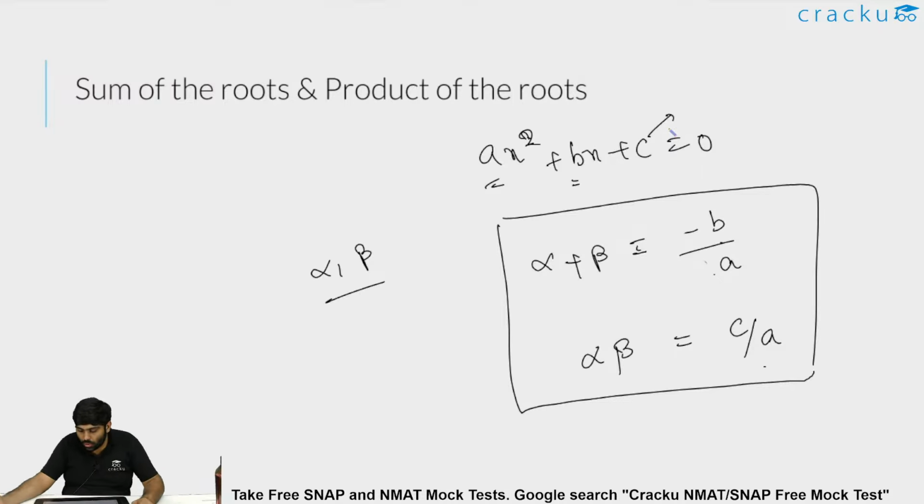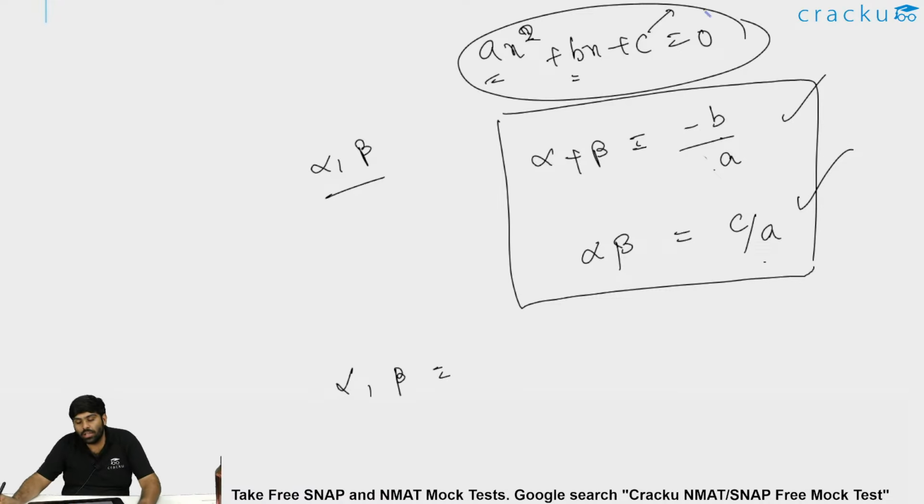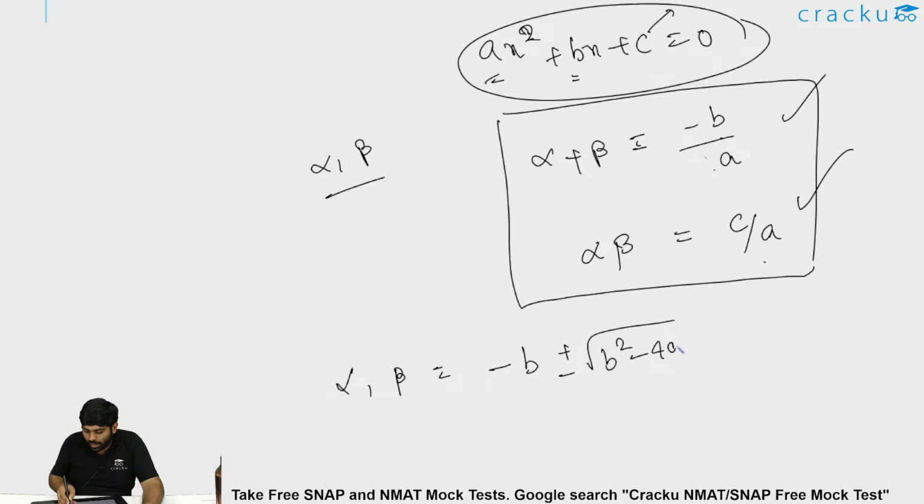All right, so let us get back to quadratic equations. The sum of the roots is minus b by a and the product of the roots is c by a for the equation ax square plus bx plus c equal to 0. And one more thing, you should also know how to find these roots alpha and beta. Alpha and beta can be figured out when you have the equation in the form ax square plus bx plus c. The roots will be minus b plus or minus root over b square minus 4ac, by 2a.